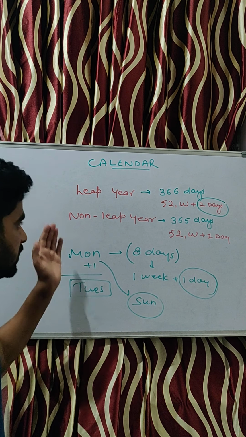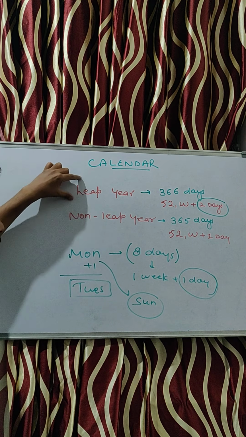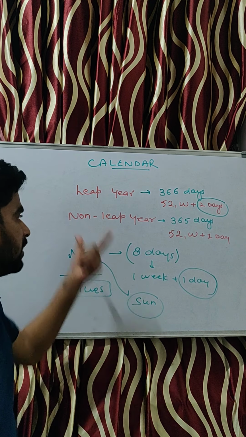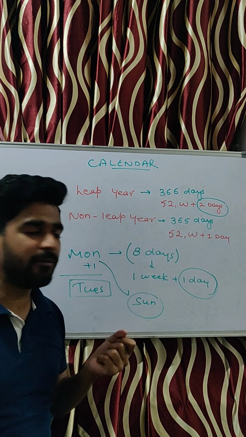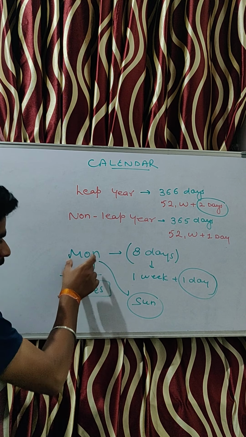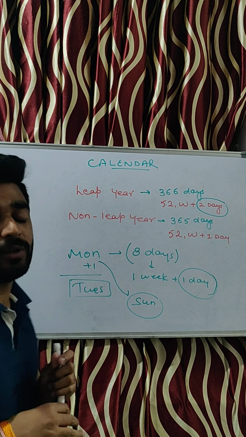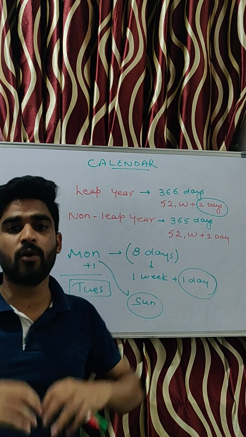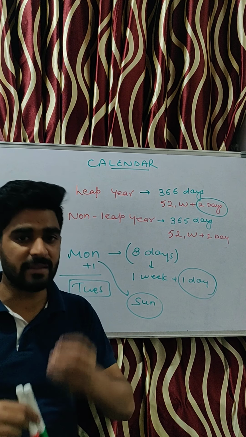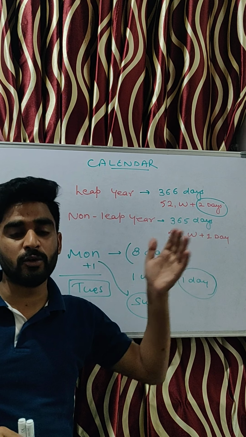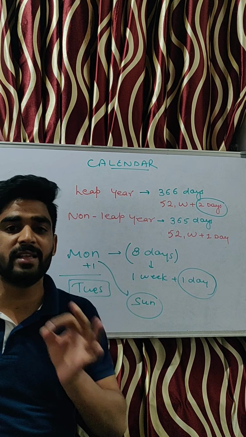Let me just recall all these things. In a leap year, 366 days are there, 52 weeks, 2 odd days. Non-leap year, 365 days, 52 weeks and 1 odd day. If we need to find out which day will be there after a certain time from Monday, or from today or from tomorrow, meaning any given day, just calculate the number of odd days.